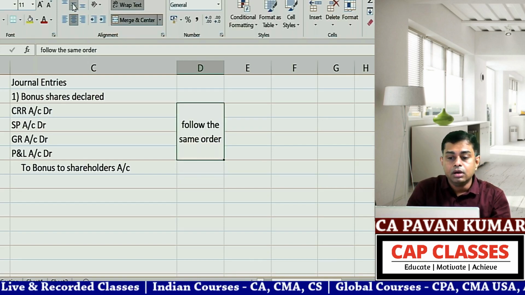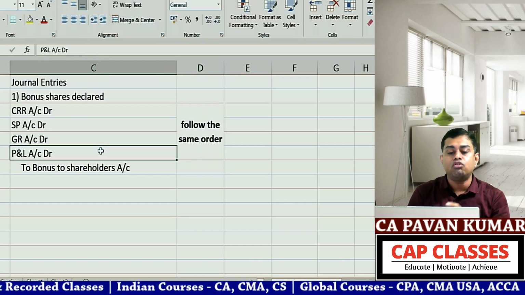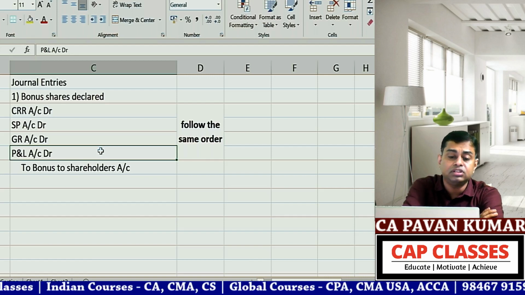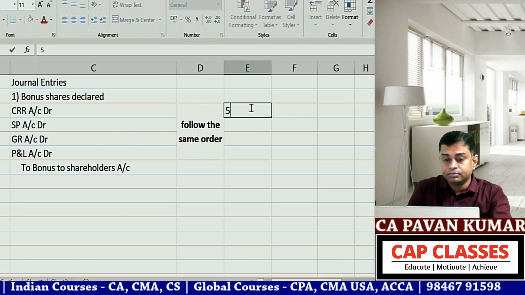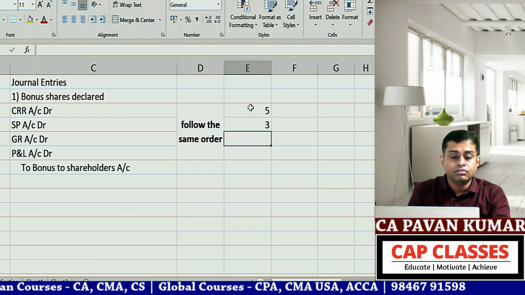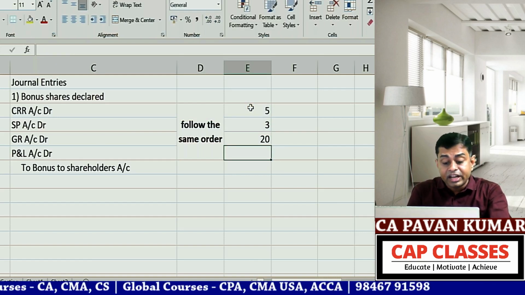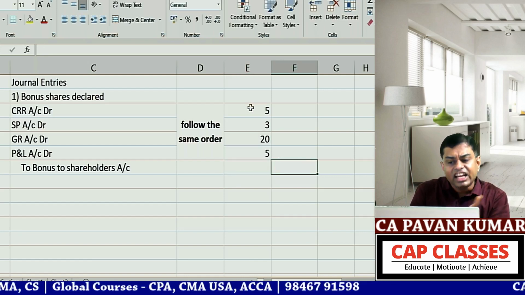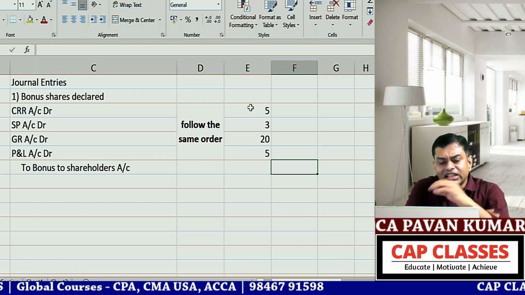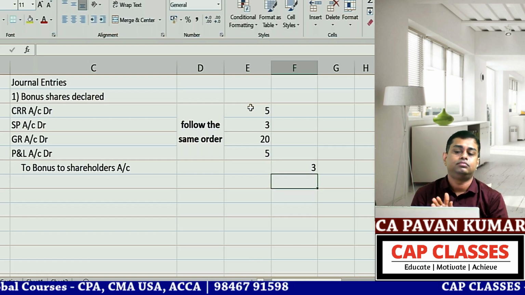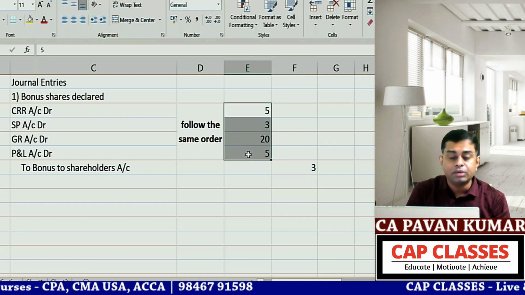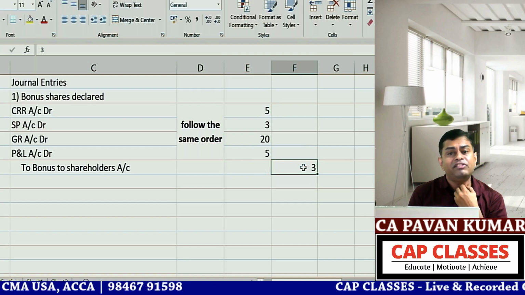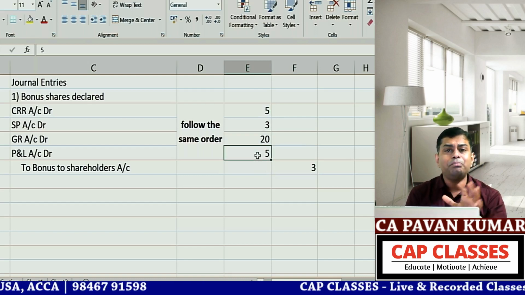Pavan sir, can I first utilize P&L account? No. Companies Act did not put any restriction. See, Pavan sir, I have CRR 5 crores, security premium 3 crores, general reserve 20 crores, and P&L account 5 crores. Total bonus to shareholders I need is only 8 crores. Or imagine bonus is only 3 crores. These are the existing amounts in my balance sheet. I need only 3 crores bonus issue. Pavan sir, can I give this bonus out of P&L? Companies Act has not said no.